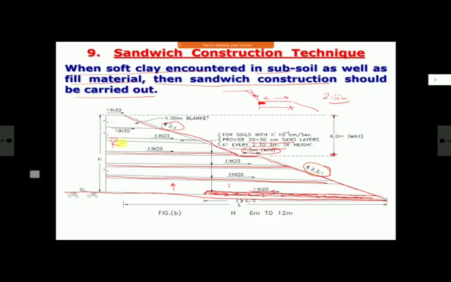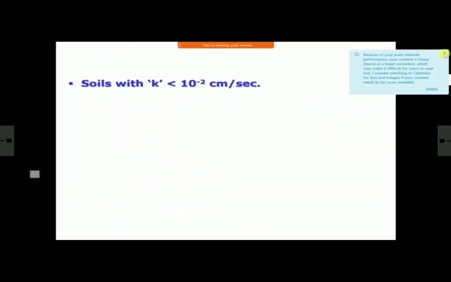Advantage of sandwich construction is that in case of sandwich construction, your Ru will be always 0. So you can refine this also later on. With Ru equal to 0, you can see whether you can make it a little bit steeper also by doing slope stability analysis. This is the general scheme of sandwich construction. And normally we follow sandwich construction. This is what is given as the requirement.